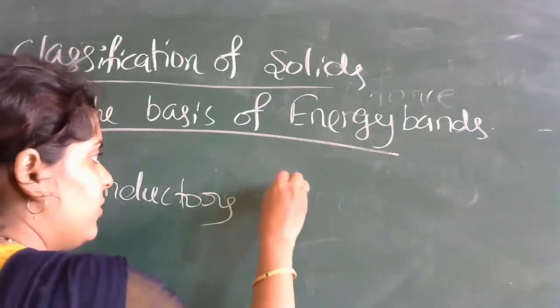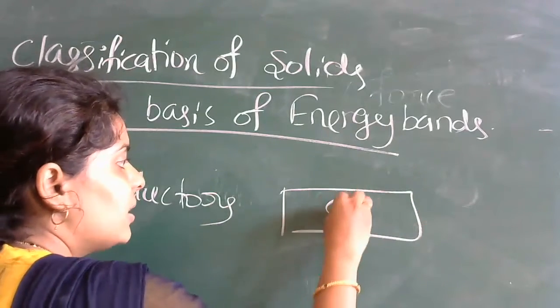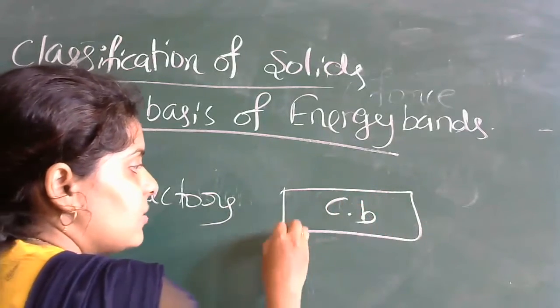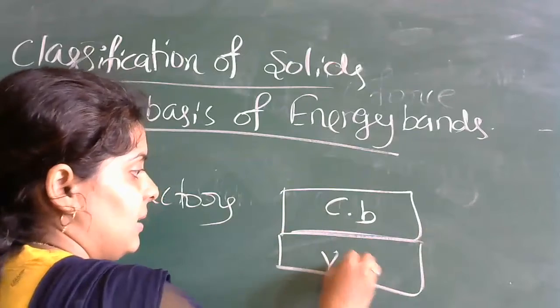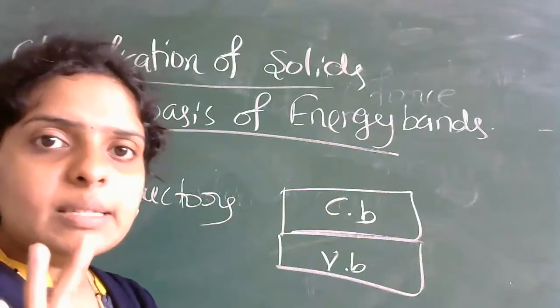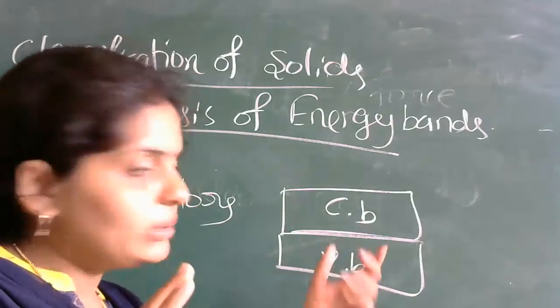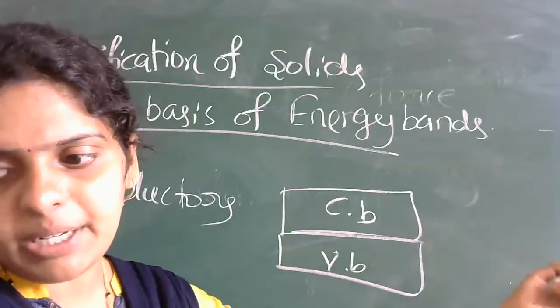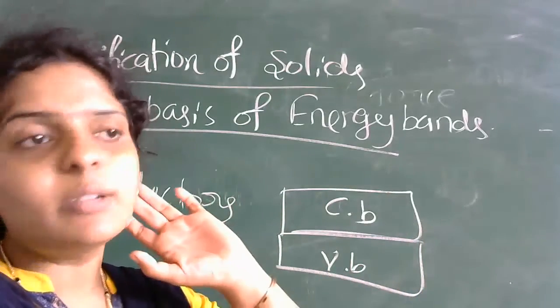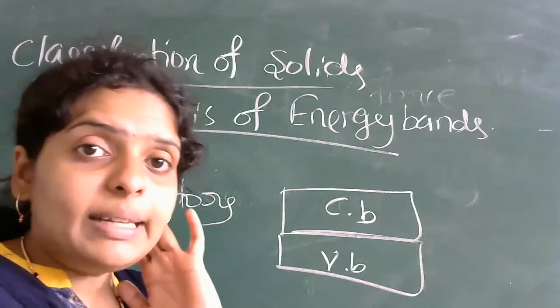If you want, I'll explain with a figure. Suppose this is your conduction band and this is your valency band. This one is for conductors, that is, both are overlapping with each other. There is no energy gap between them. So this is your conduction band. Next, which one can you take?